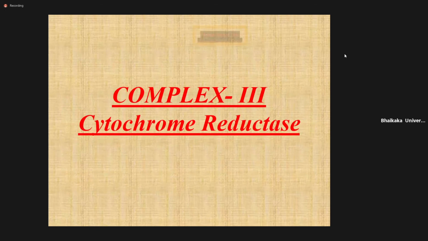Now from cytochrome Q, what happened? NADH gives to complex 1, complex 1 gives to the cytochrome Q. And in case of the second complex, it receives the electron from succinate, then it gives to cytochrome Q. Now this cytochrome Q gives the electron to complex 3. That name is the cytochrome reductase.